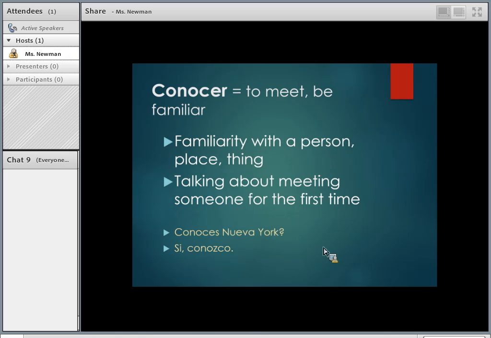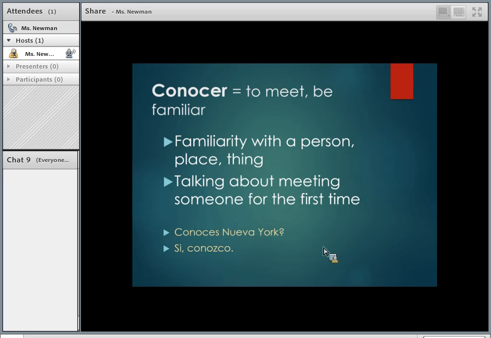Okay, let's look at conocer, to meet or be familiar with. So we have familiarity with a person, place, or thing. So in English, we say, "Oh, I know that place. I've been there," or "I know that person. I've met her before." In Spanish, you wouldn't use saber for that. You use conocer when you're talking about being familiar with a person or a place or a thing. And also, when you talk about meeting someone for the first time, it's the same verb. So in English, we say, I met them or I'm going to meet them. In this case, you use conocer for those things.